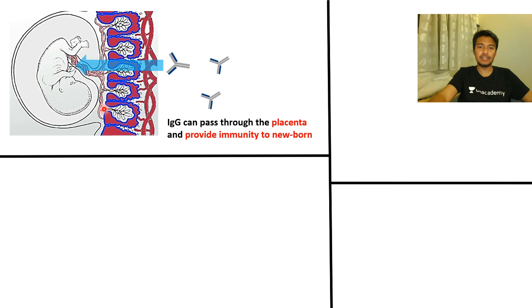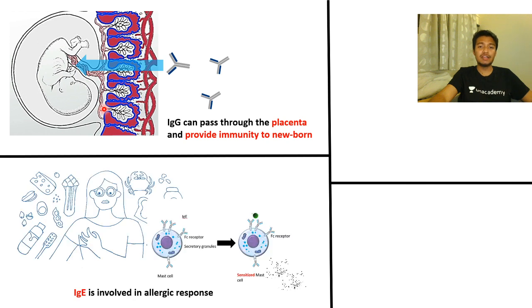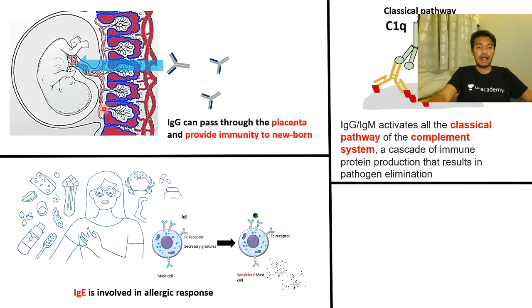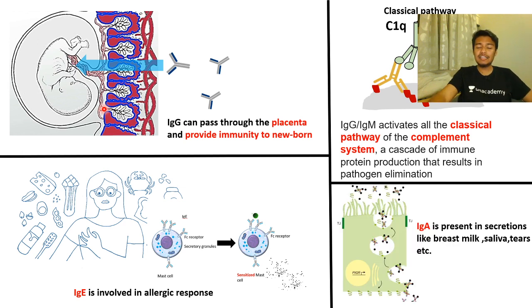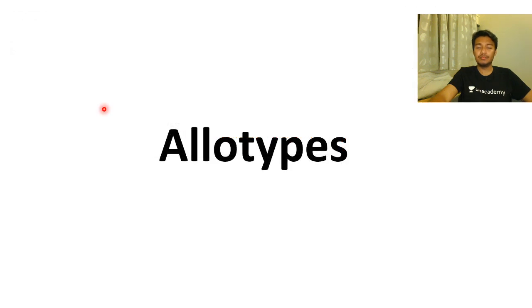First, let's talk about IgG. IgG is the most abundant antibody present in our body. It can transfer via the placenta and get to the embryo. IgE is super important for allergic response, right? Now for the classical complement pathway, IgG or IgM is important, and the whole slide is important for you. Whereas IgA is a key secreting variant, okay? So different isotypes have different functions and different abundance, which we would be talking about in detail in a bit.